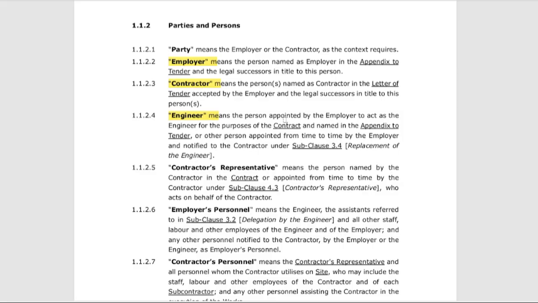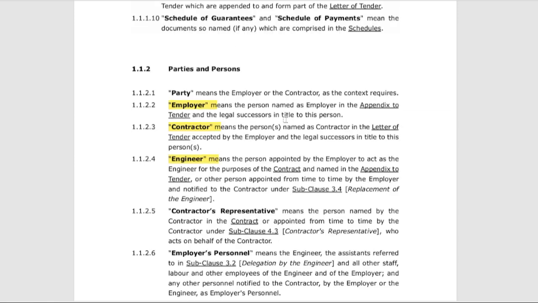Most importantly, under FIDIC, if there is a disagreement between the client and the contractor, the engineer must act fairly to find a mutual agreement. This is very important. So these are the main parties involved in the FIDIC Yellow Book. To sum it up, the client brings the money and requirements, the contractor designs and builds it, the engineer manages the contract and keeps the balance.